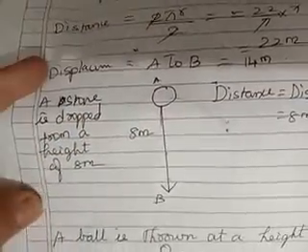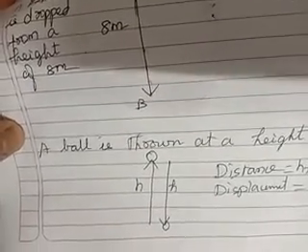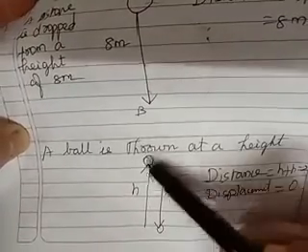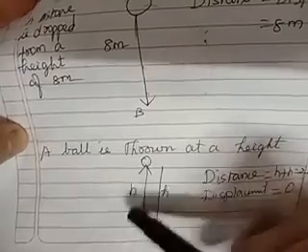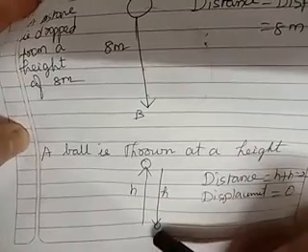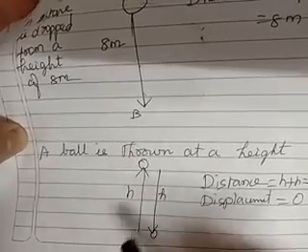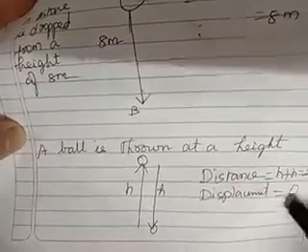Now one more. Next, a ball is thrown at a height. Okay, here I have drawn the diagram. I have not given a value here. So whenever you throw an object, automatically it comes down, is it not? So let us consider the height h, while coming down it is h also. So what is the distance traveled here? You have to add the distance, correct? While it is thrown up, the distance is h. While it is coming down, again the distance is h.